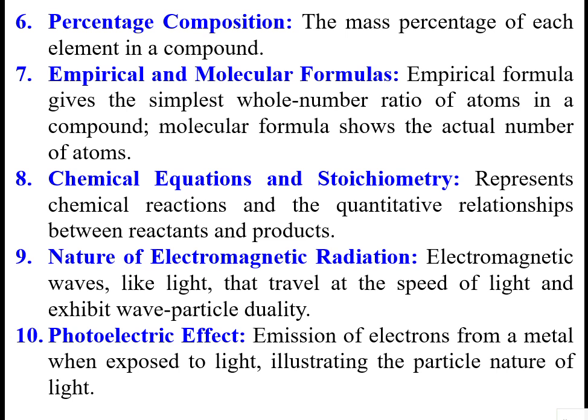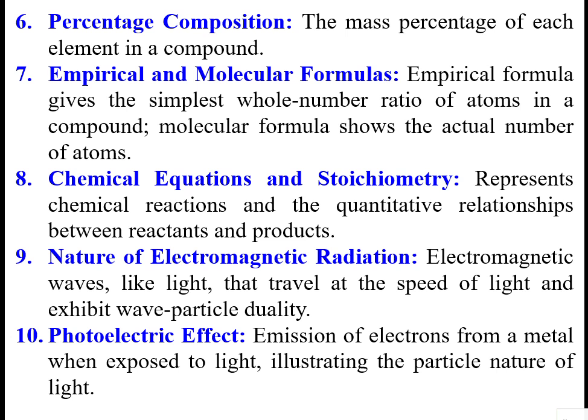The molecular formula is the general formula that we normally represent, and the empirical formula is the simplest whole number ratio of atoms in a compound. The molecular formula shows the total actual numbers of atoms in a systematic way. So the molecular formula is equal to some number times the empirical formula. In a chemical equation, A plus B giving some product C, how many moles of A, how many moles of B, and how many moles of C are participating in the reaction shows the stoichiometry of that reaction.